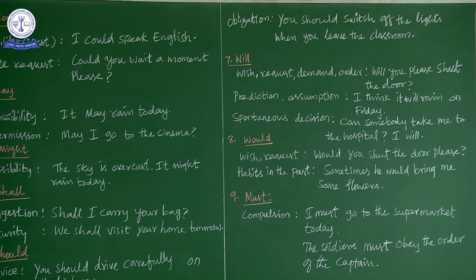Okay, so what are the two usages? Very important usage. One is advice and another is obligation. So here for advice we used, you should drive carefully on the highway, you should have a haircut. These are all advice. Now here obligation is, you should switch off the lights when you leave the room. So this is the obligation.